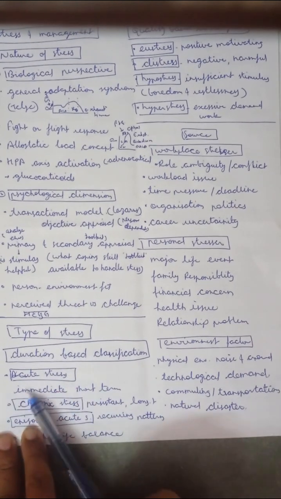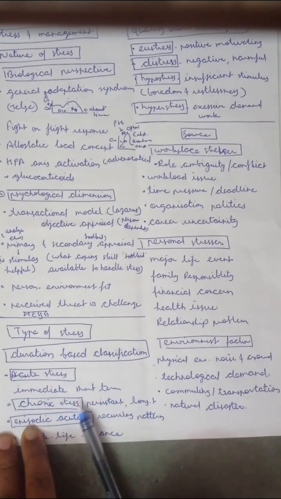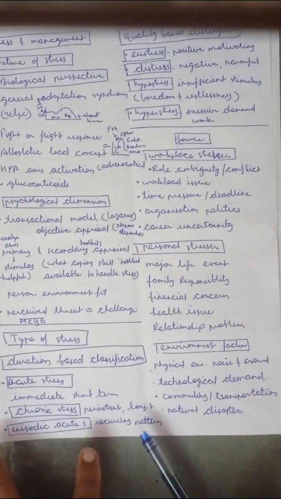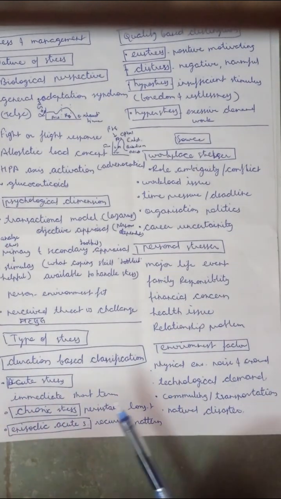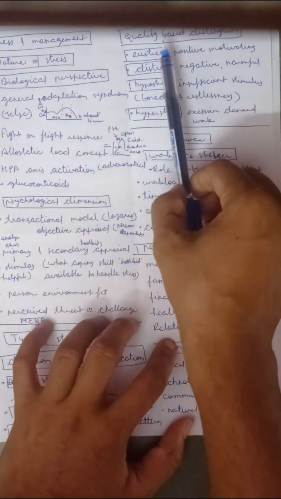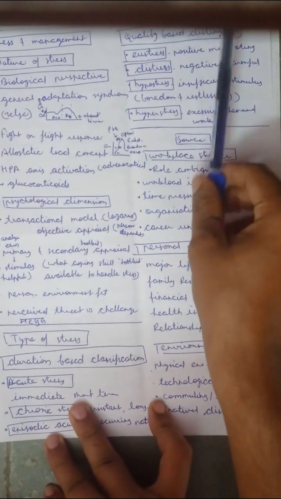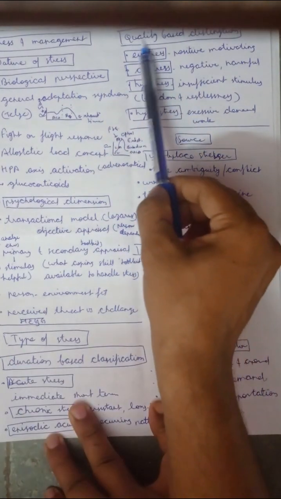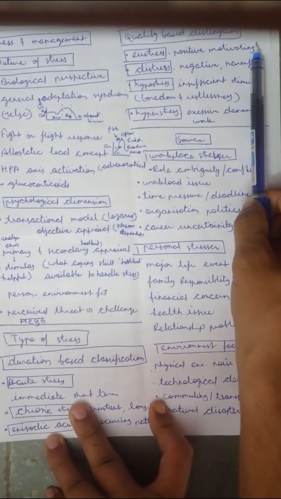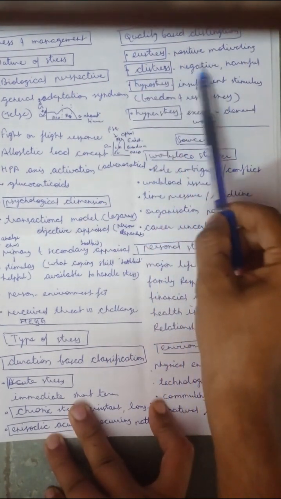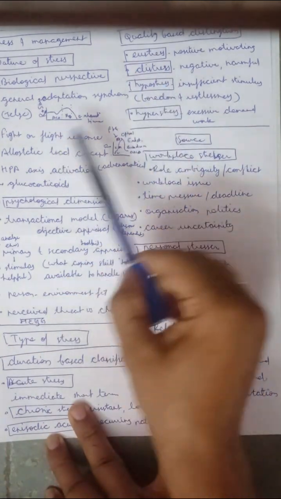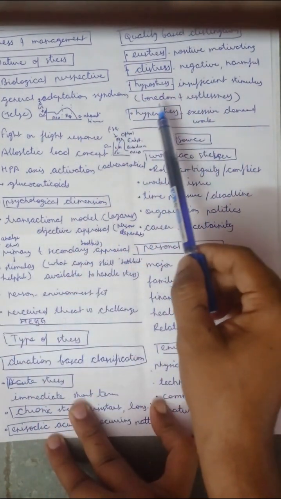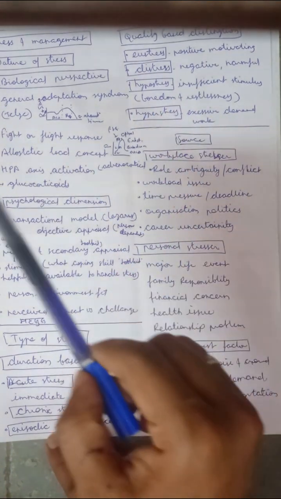Acute stress is immediate short term stress, chronic stress is persistent long term stress, and episodic acute stress means a recurring pattern, with recurring but short recovery periods. Then the quality based stress: eustress, distress, hypostress, and hyperstress. In eustress, we have positive motivation. In distress, we have negative and harmful stress. Hypostress means insufficient stimulus, boredom and restlessness, and hyperstress means excessive work stress.